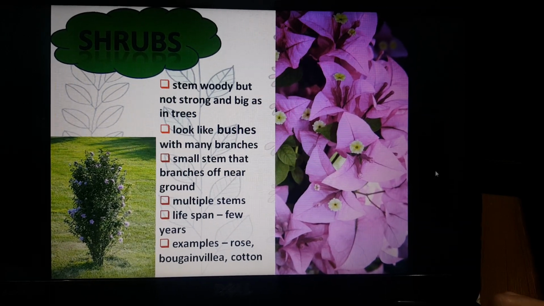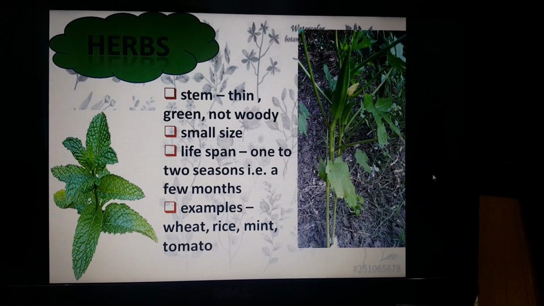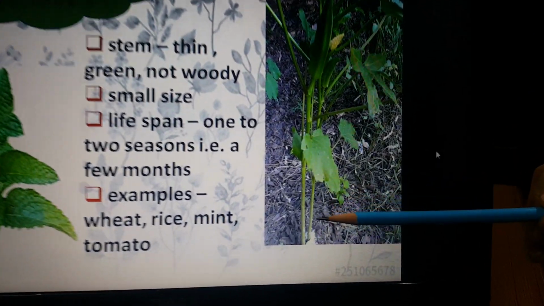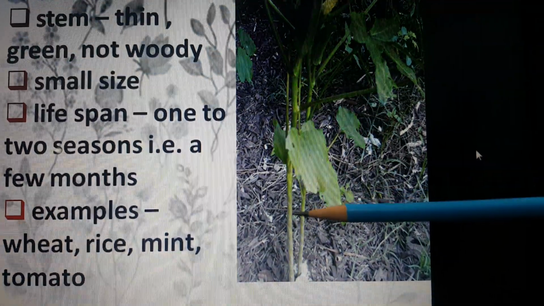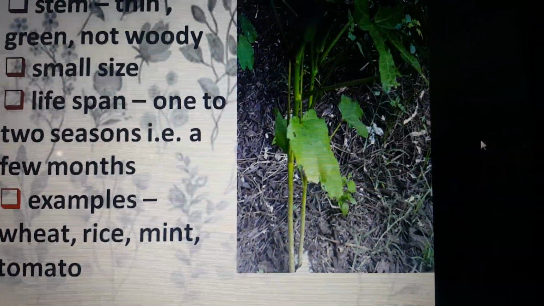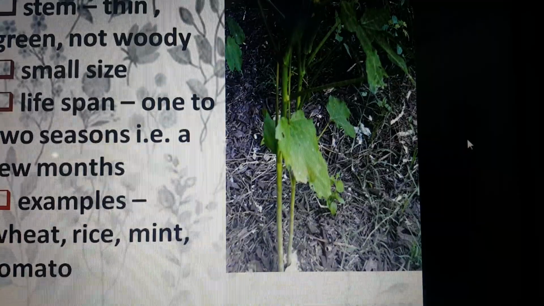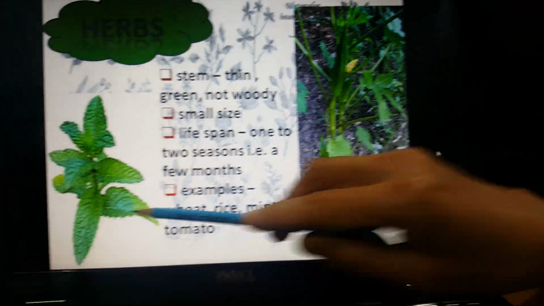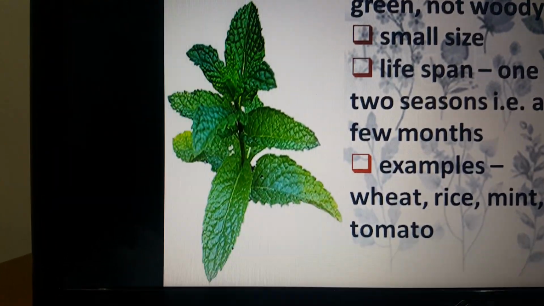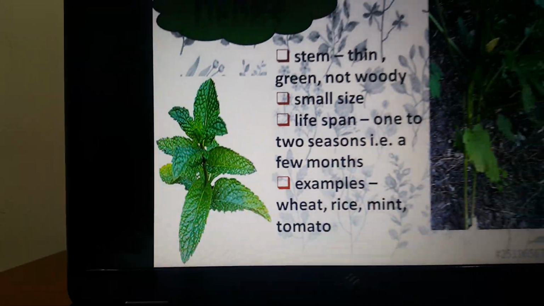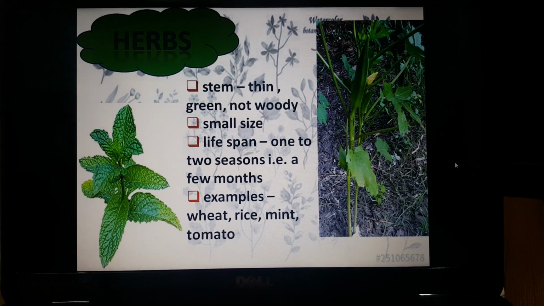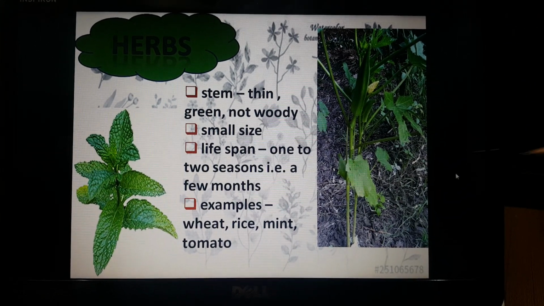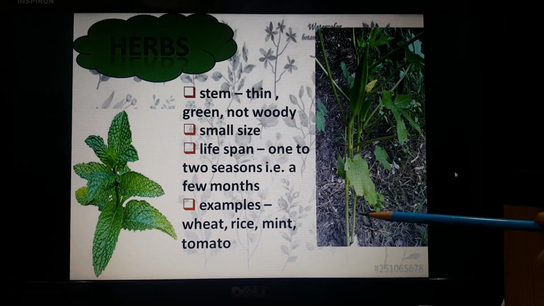Coming to the next group of plants, that is the herbs. Herbs have a thin green stem that is not woody. Here you can see a ladyfinger plant. The stem is green in color and it is not woody, and it is also thin, not very thick. And the size of the herbs is small. As you can see, the mint plant, commonly you all must have noticed the mint plant, you must have seen it and eaten the pudina chutney also. So the mint plant is also a herb. So they have small size and their stem is thin, green in color and not woody.